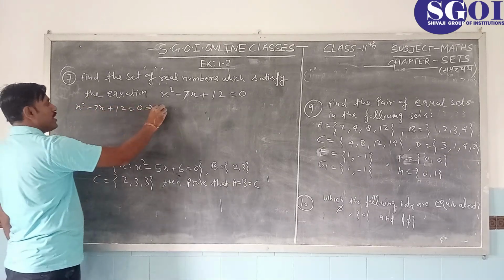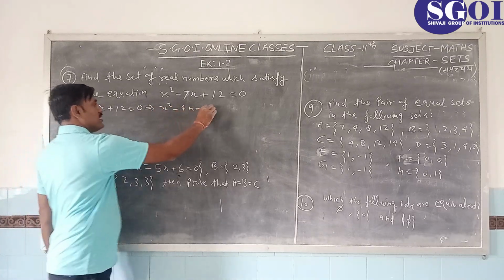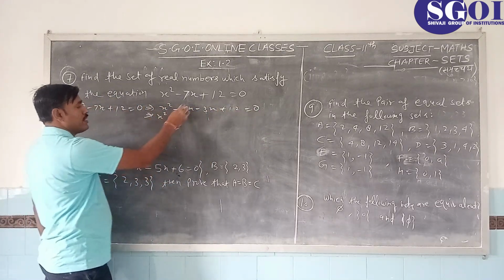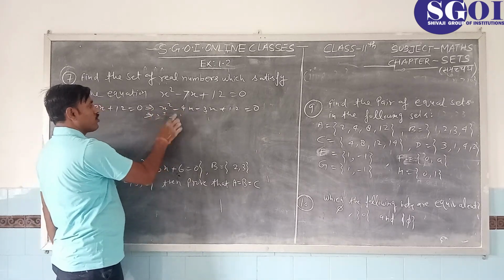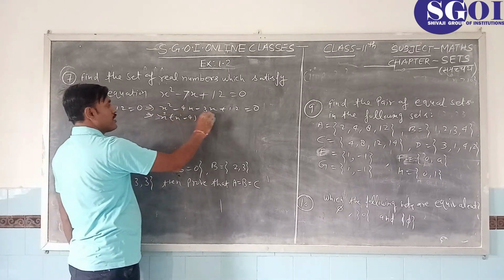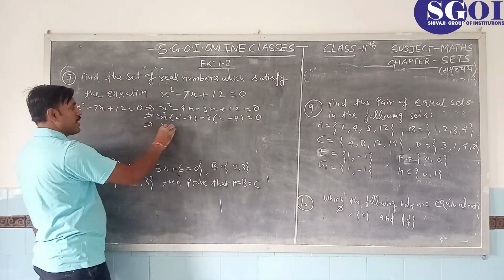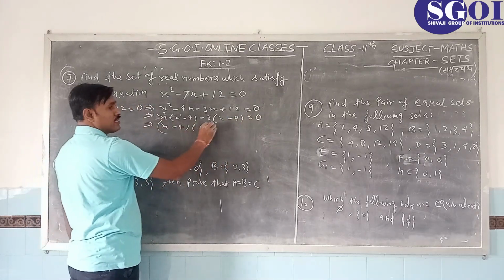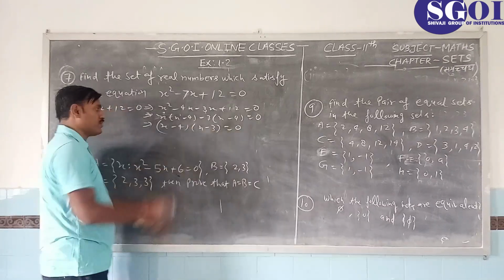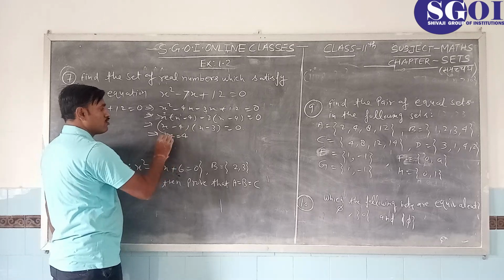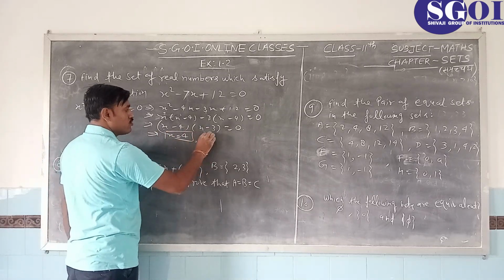This implies x squared minus 4x minus 3x plus 12 equals 0. So taking x as common, x minus 4, and taking minus 3 common, then x minus 4 equals 0. So this is (x minus 4)(x minus 3) equals 0, students, factorized. If x minus 4 equals 0, you take x equals 4. And when x minus 3 equals 0, x equals 3.